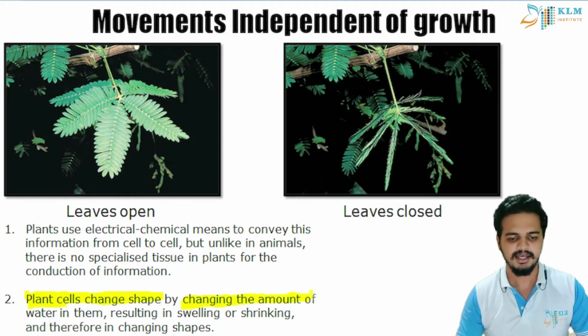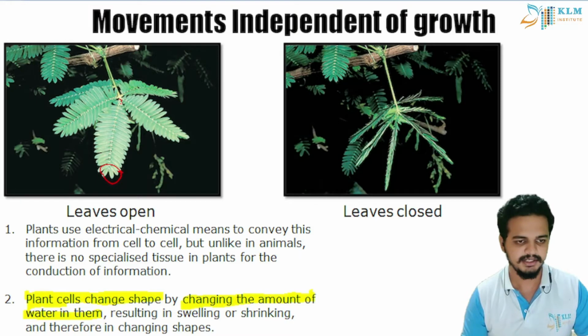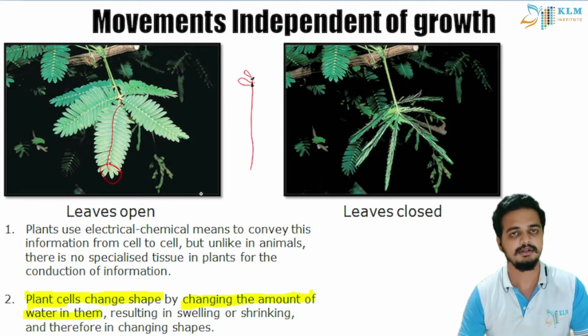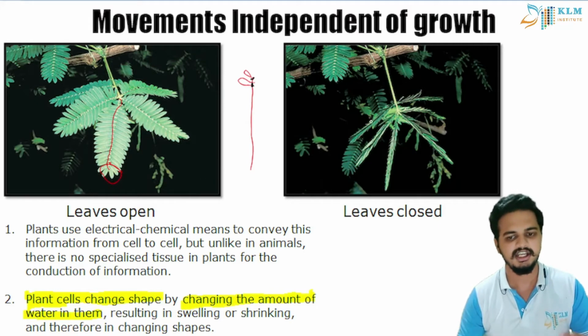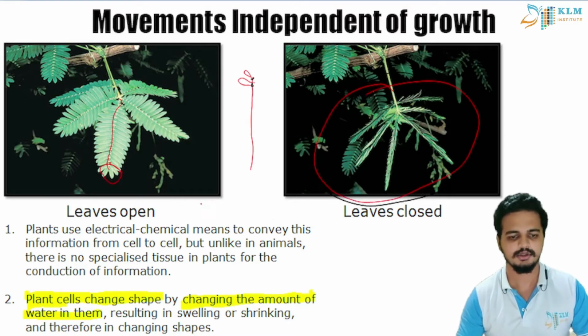Okay, imagine you touch the plant somewhere in the tip of the plant. What is connected to this midrib, this midrib, and here will be the leaf. Okay, I will draw here. This is the center portion and here are the leaves. At this connection here, the water can be lost or gained to change the shape of the plants to get this. Okay, you can see here leaves are closed.